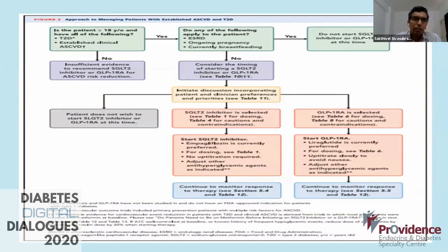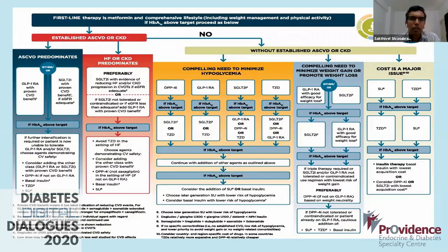So this is again the same thing, that if a patient is more than 18 years, has type 2 diabetes, we first look into whether an established clinical ASCVD is present or not. If it is present, then we consider whether it's going to be SGLT2 or a GLP-1 receptor agonist. This has been beautifully summarized in the recent ADA guidelines, where they said the first thing is to see whether the patient has ASCVD or a CKD. You can use the calculators for that. If ASCVD predominates, we go into whether from the newer CVOT experience we can go for GLP-1 receptor agonists or SGLT2 inhibitors, and whether the HbA1c target is met or not.